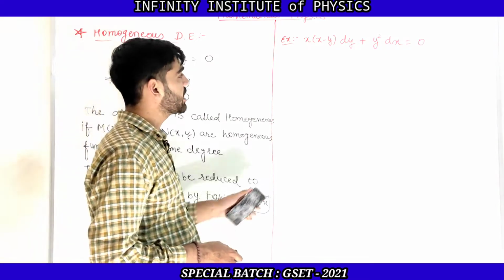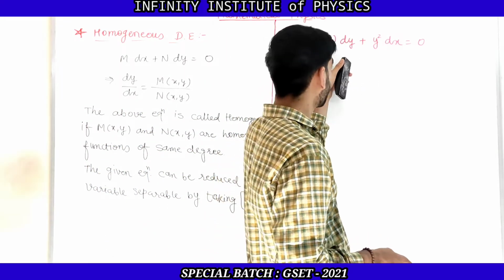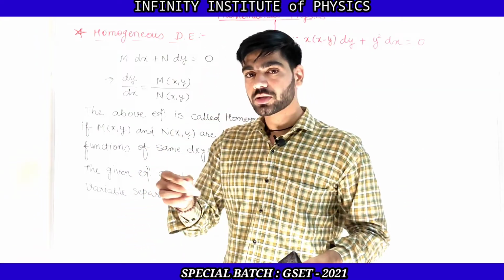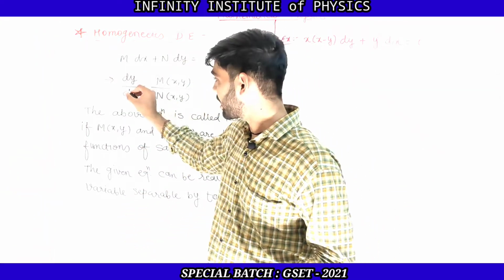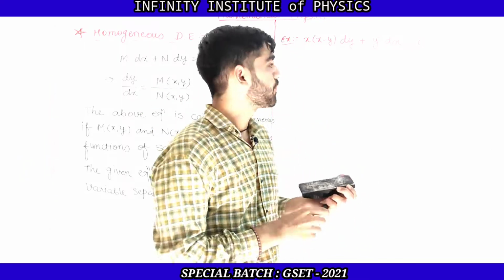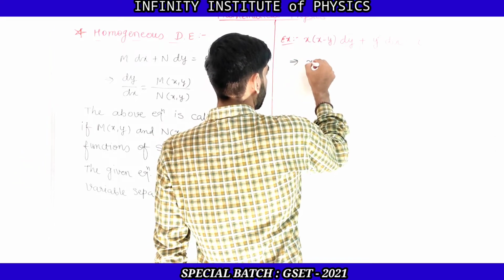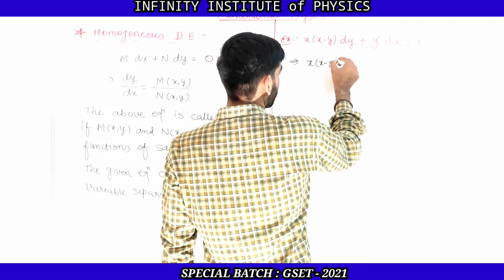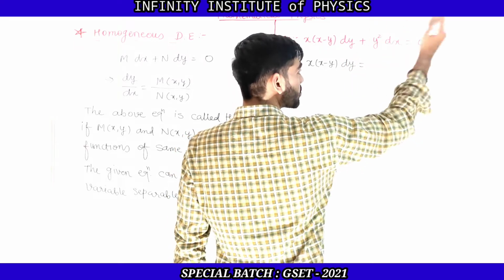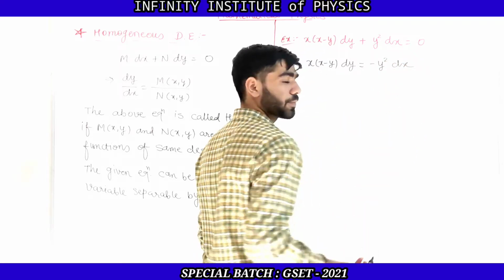So now you can see that the given differential equation is x into x minus y dy plus y square dx is equal to 0. First of all, let us write down the given equation in this form: dy by dx is equal to m upon n. So this can be written as x into x minus y dy. Now let us take the term y square dx on the right hand side, then it will be minus y square dx.